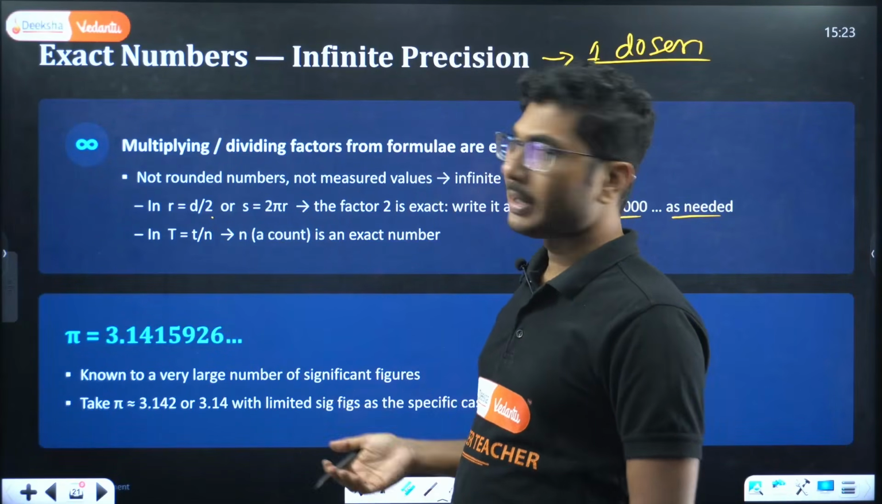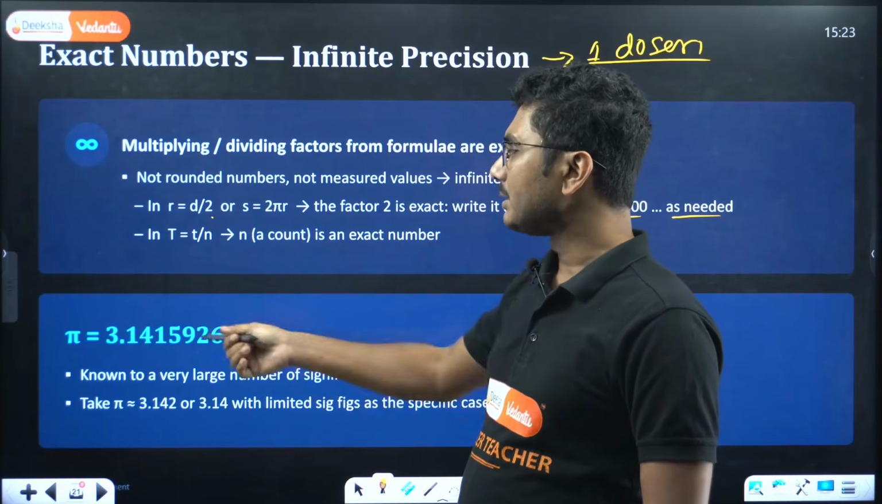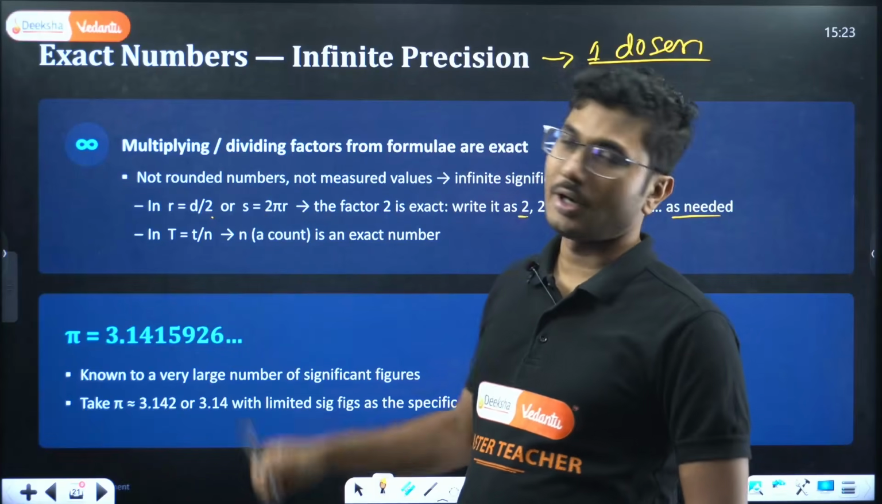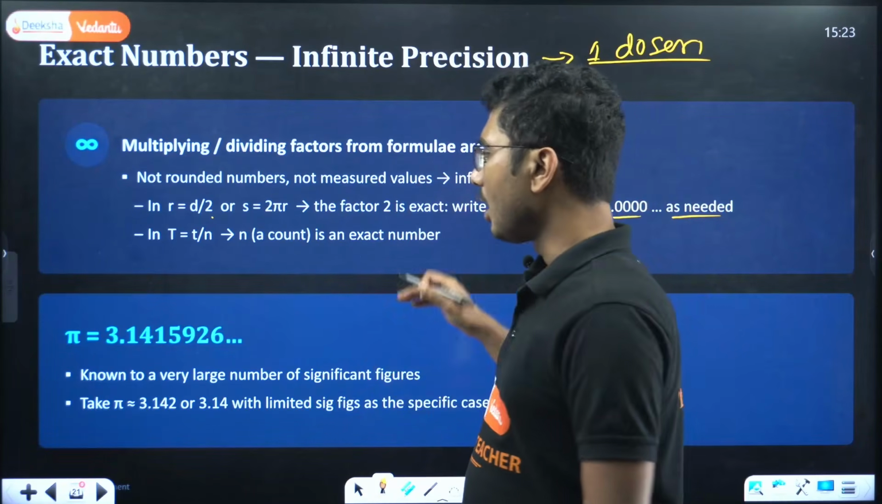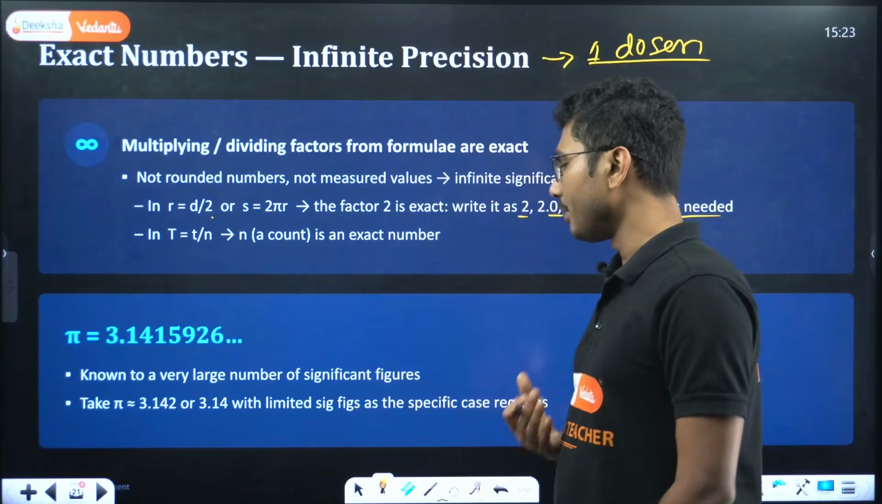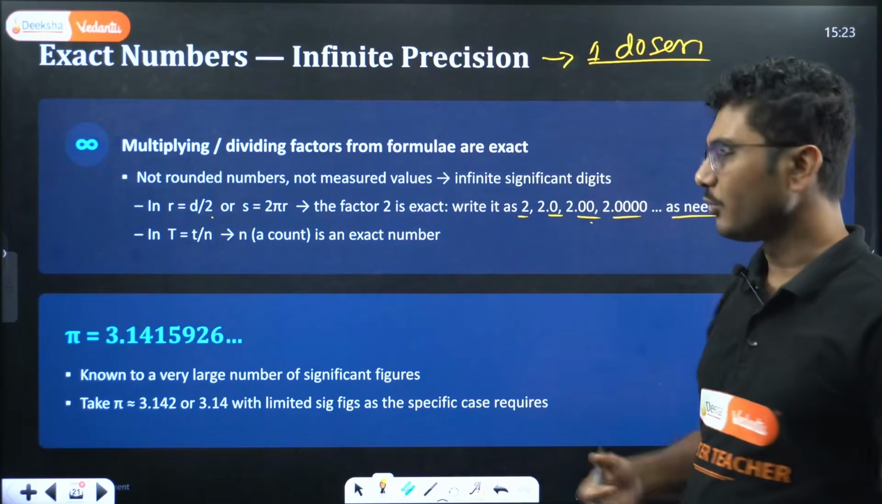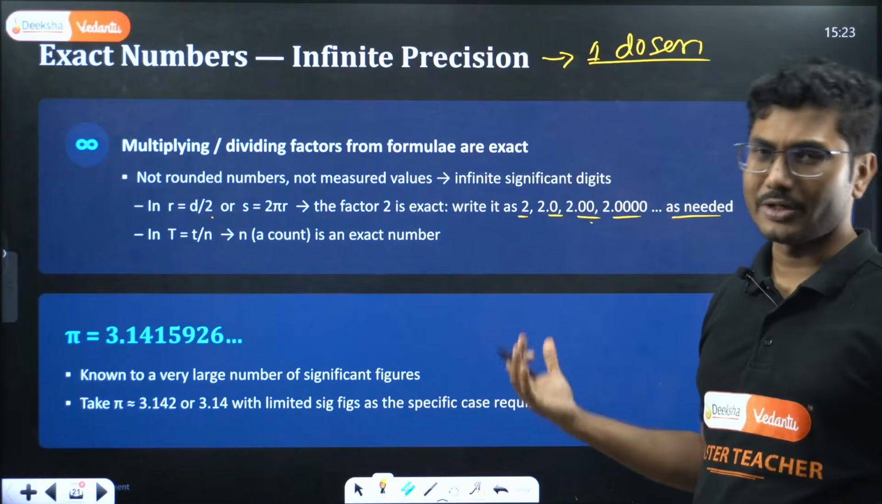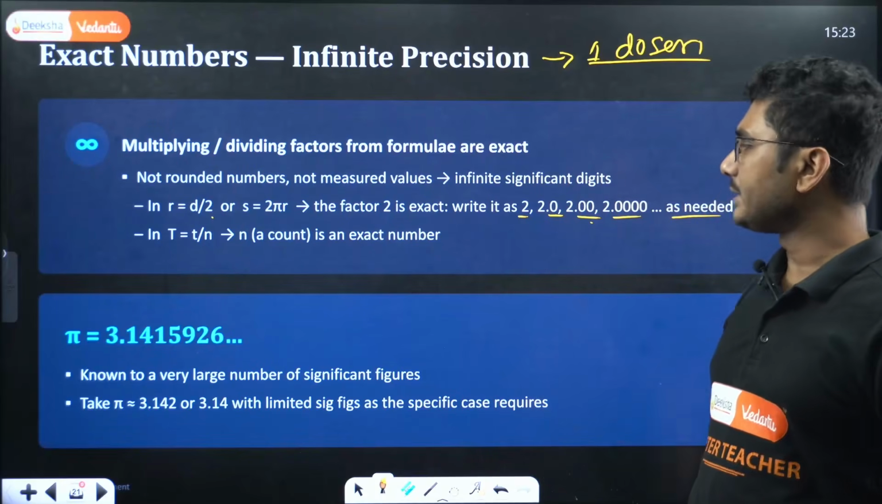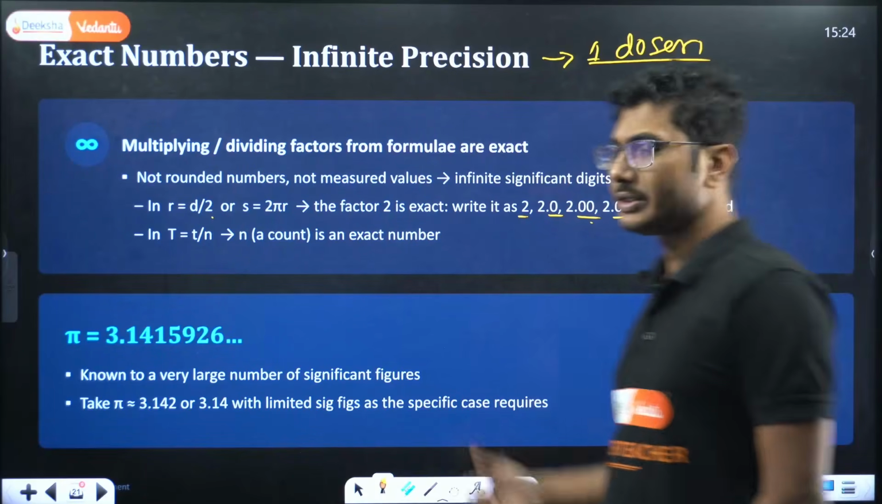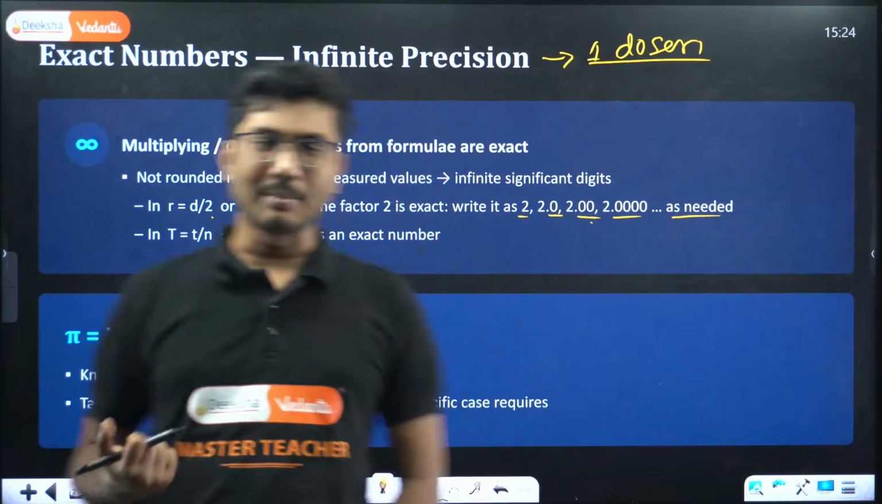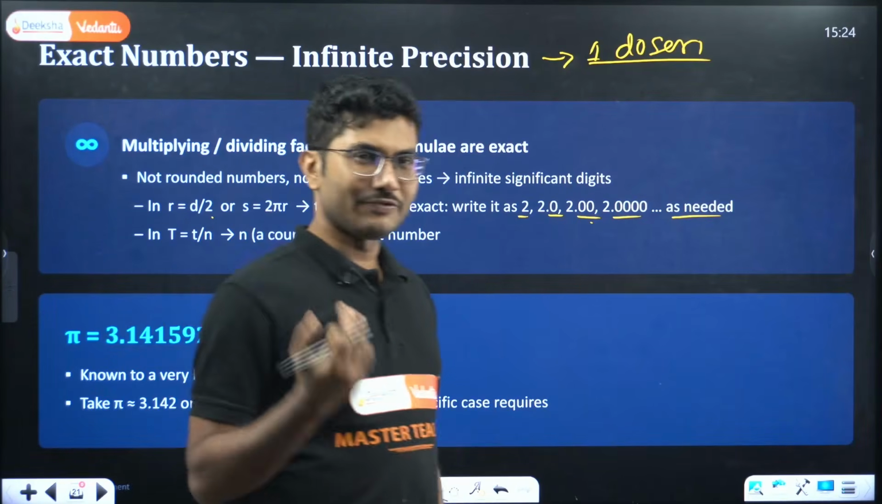Now another number is pi. Pi is 3.14159265 dot dot dot, known to a very large number of significant figures. For most practical cases, we take 3.14, with limited sig figs as the specific case requires. So pi is a number having almost infinite significant figures.